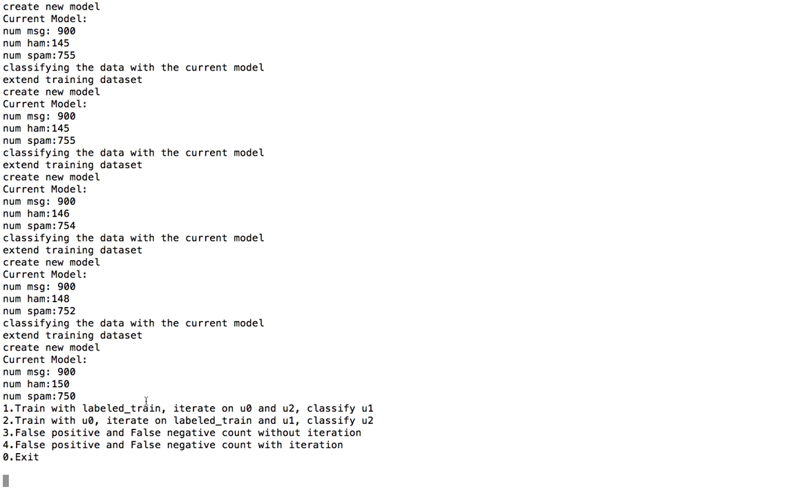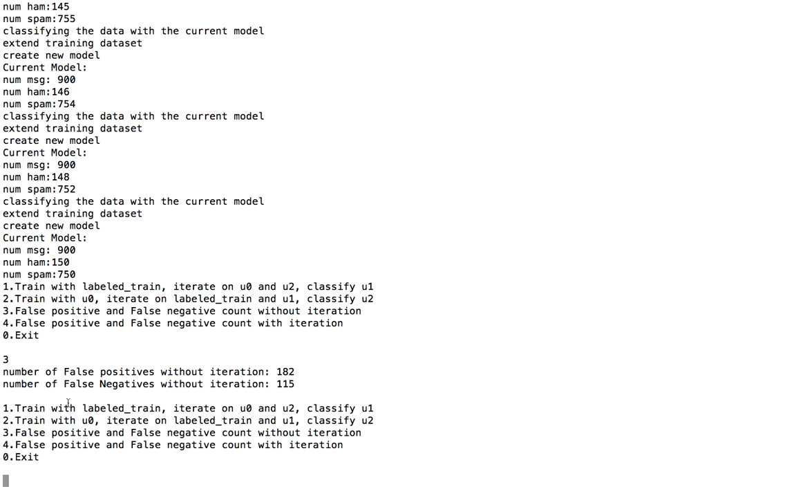Now let's try displaying the false positive counts with and without iteration. Firstly, let's display the false positive and false negative count without iteration. The false positive count without iteration is 182, and the false negative count without iteration is 115. Now let's try doing the same for the with iteration case. The number of false positives with iteration is 0 and the number of false negatives with iteration is 62.